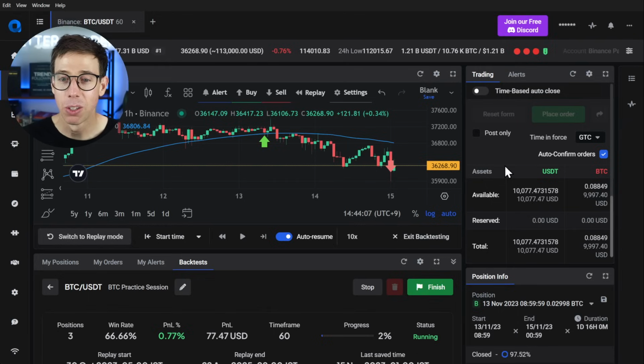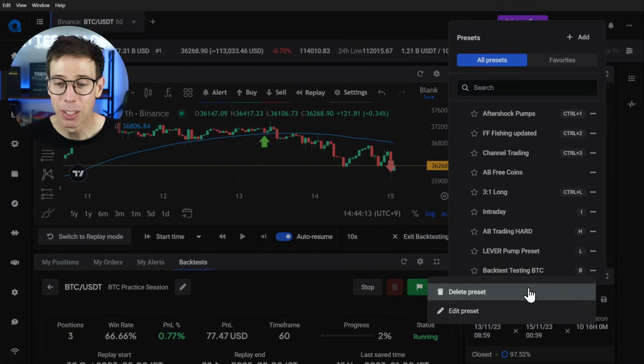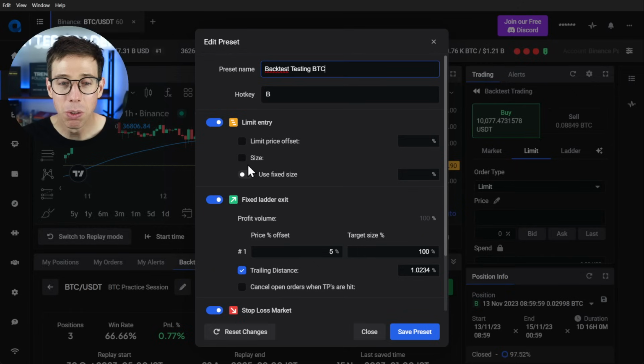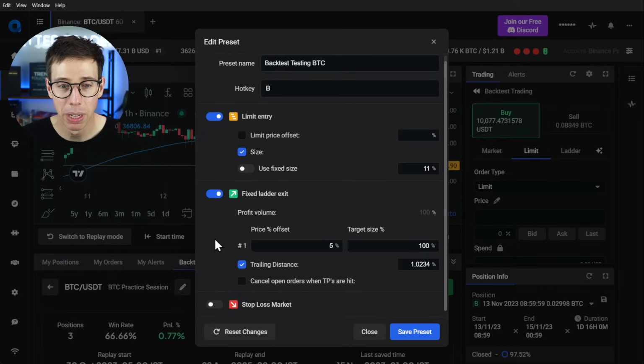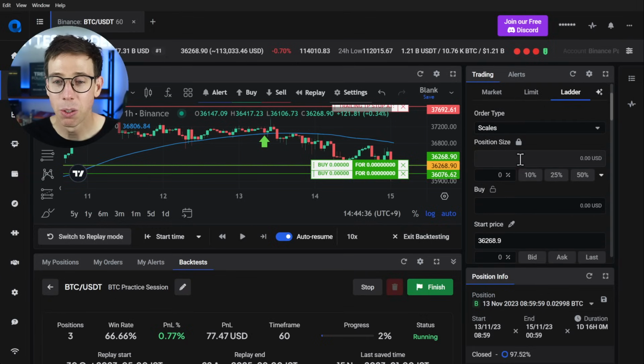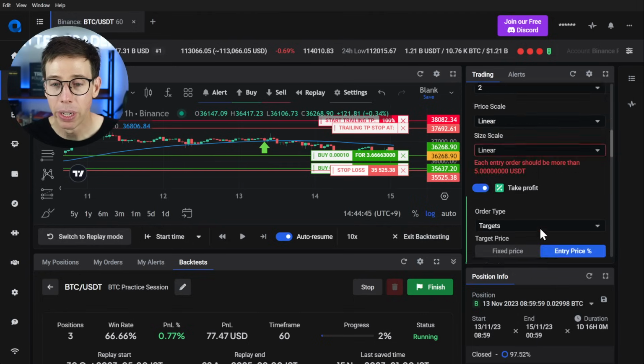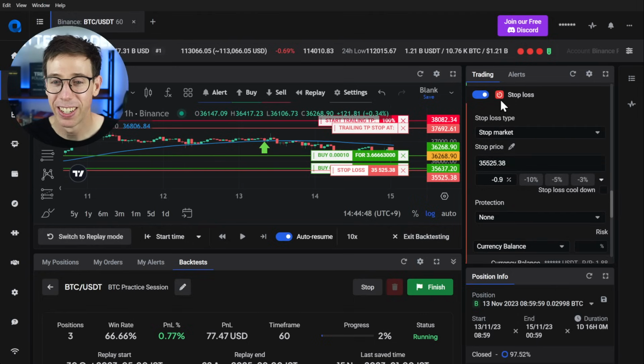You can do that. So I'm going to go back over here. I'm actually going to go to my settings. I'm going to edit my preset. And instead of using, here we go, 11%. So instead of a stop loss like that, we're actually going to be using a ladder entry. Oh, I have to actually save it over here. So we're going to do B, we're going to modify it. So we're going to enter with a ladder scale. So this is cool. I'm going to do 11%, and I want to have 2 orders, and I want to have the next order down about, we need to remove our stop loss. Where is it? There we go.